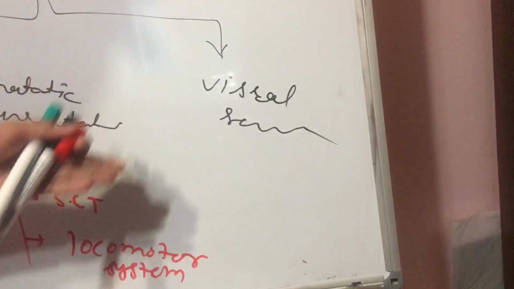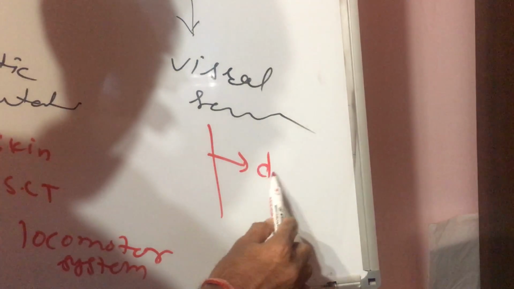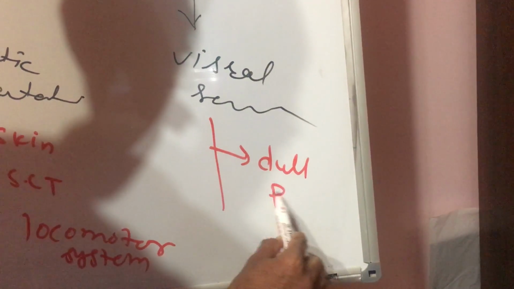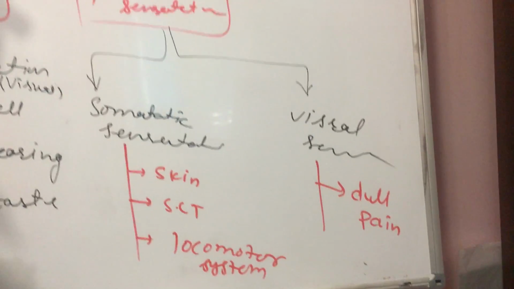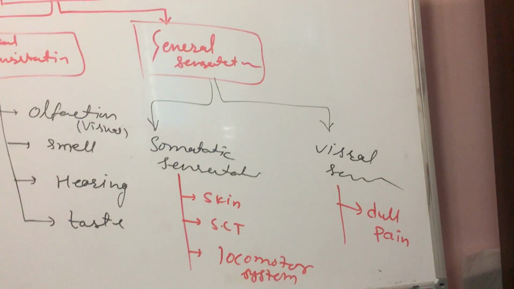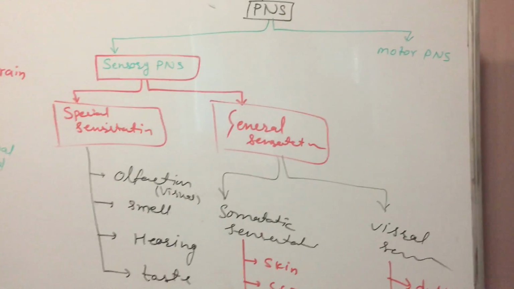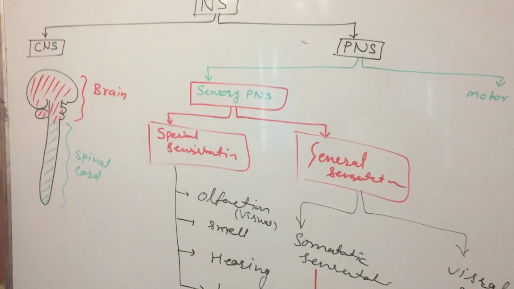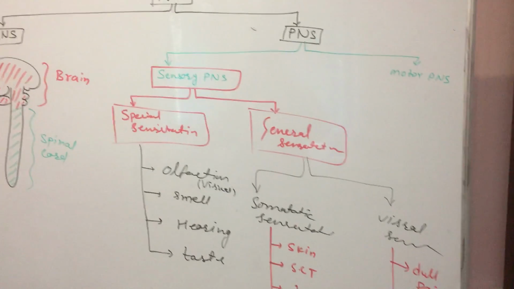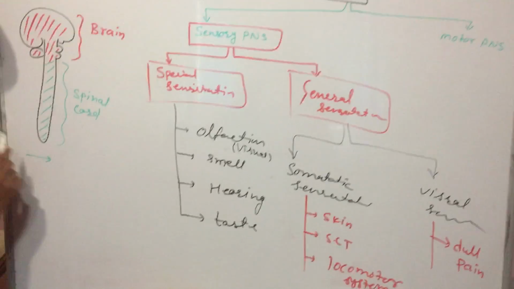Okay, visceral sensation is this type of sensation from the inner body, like pain, dull pain, like kidney pain, liver pain. This is the inner part of the body and that pain. Okay, so very basic function of the brain, or CNS, that is